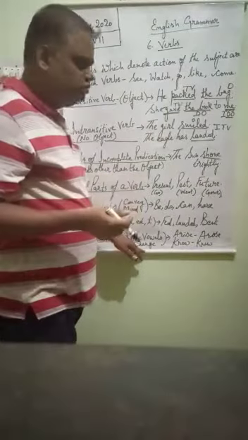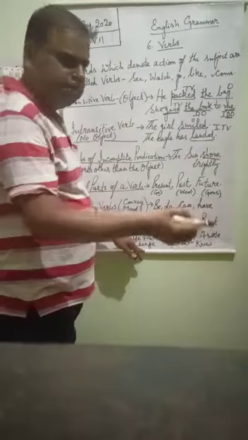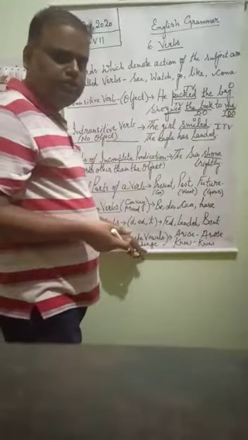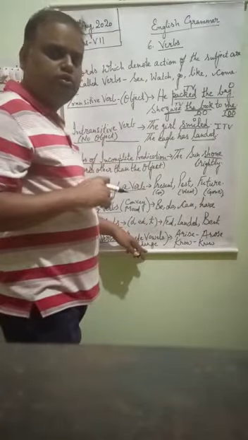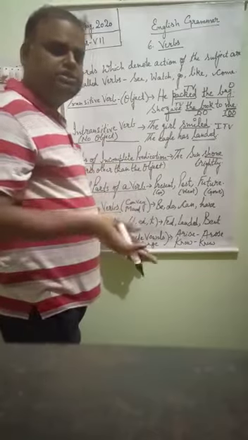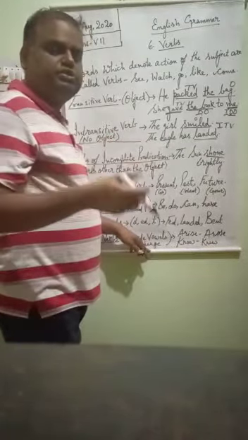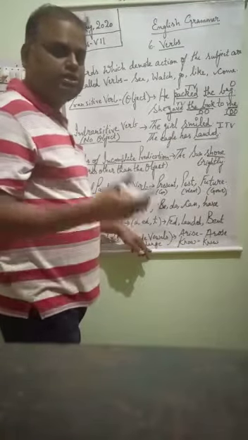How many types of verbs are there? Means a verb can be used in three types according to the tense: present tense, past tense and future tense. Three tenses are there, we all know. Present tense means the action which is going on in running condition. Past tense means the action which has been performed, and the future tense, the actions which have to be performed.